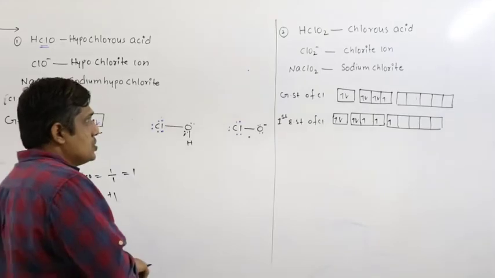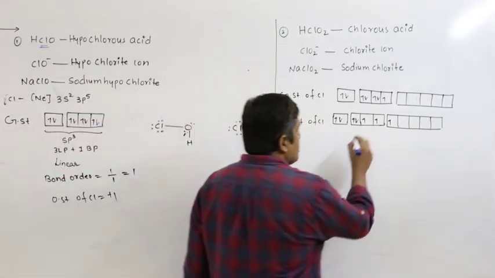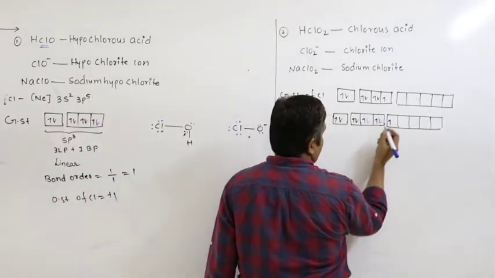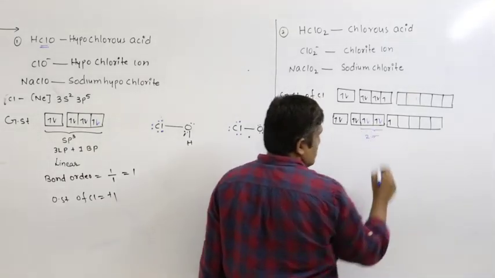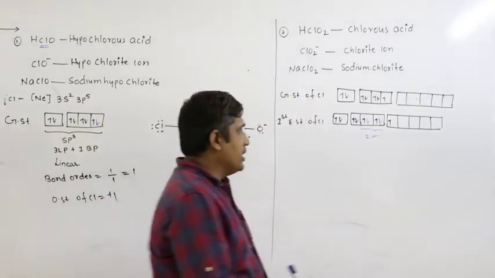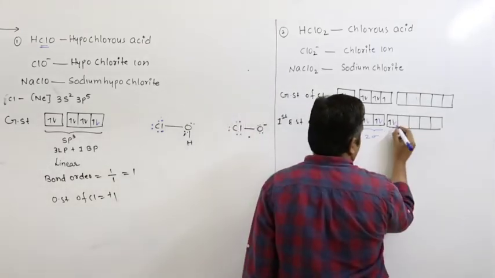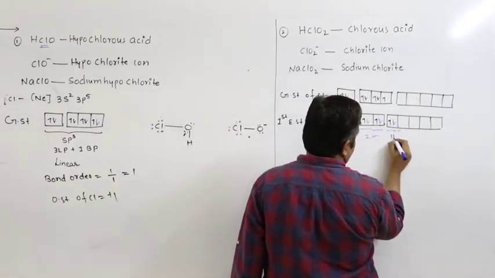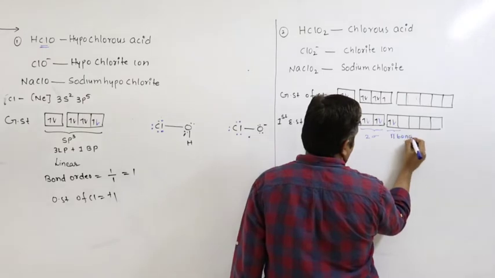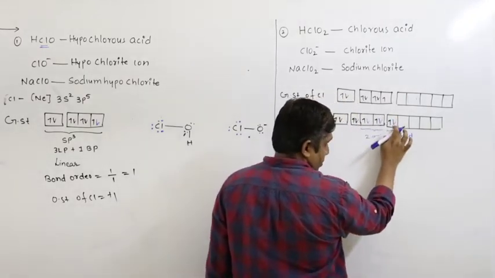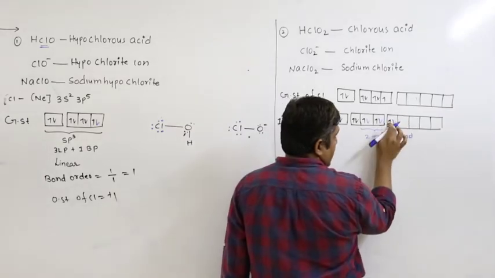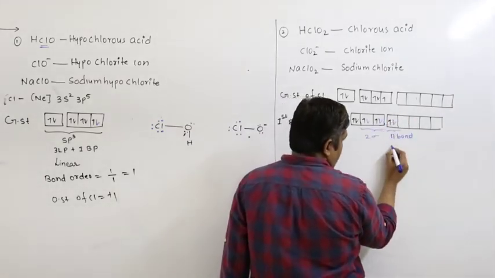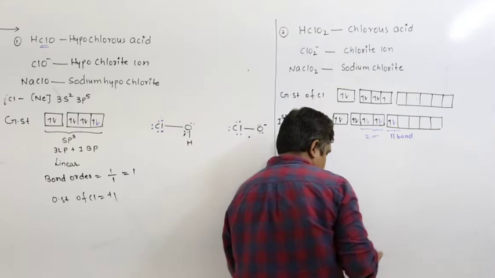So two of these electrons form 2 sigma bonds. One forms a pi bond. So here these electrons are used to form the pi bond, right? Which orbital is it? D orbital.